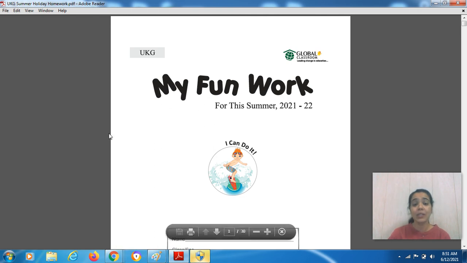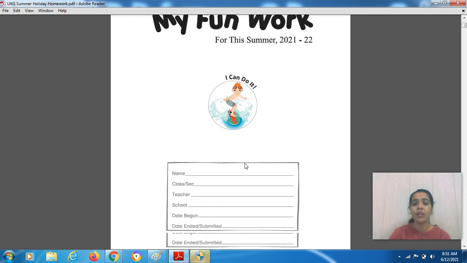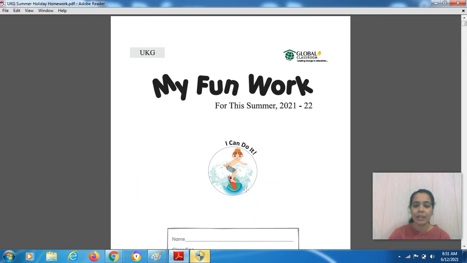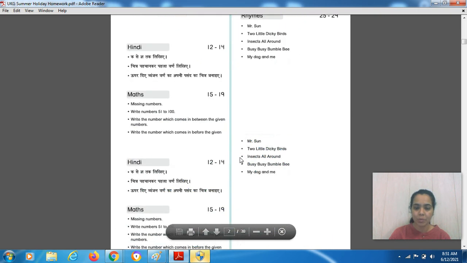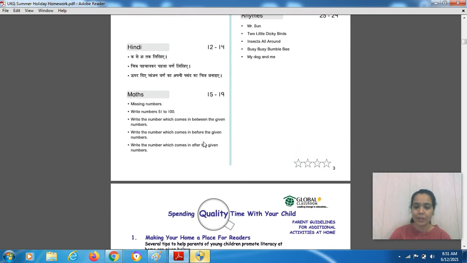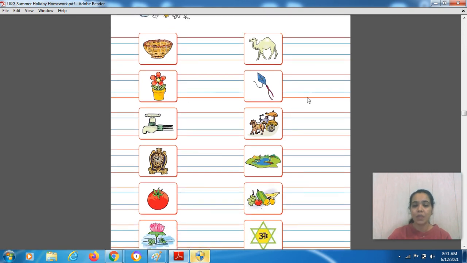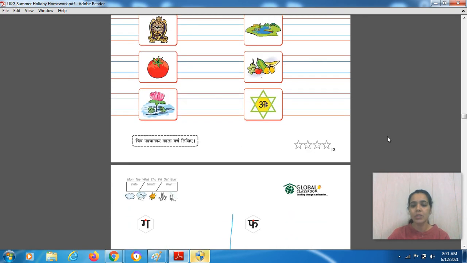Okay, so students, as you know that in the previous session, I introduced you to the English worksheet, right? So today we will do our Hindi subject. Which subject? Hindi. So for that, you have to come to page number 13, right? I'll open page number 13 from my booklet. Till then, you all have to open your page number 13. So students, this is page number 13. If you want to cross check it, come down, see the number is mentioned over here.